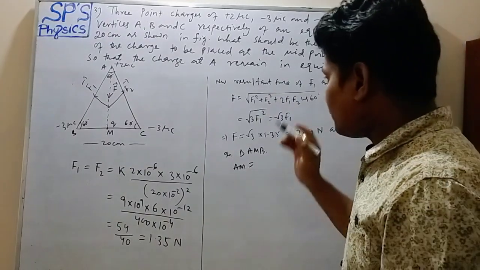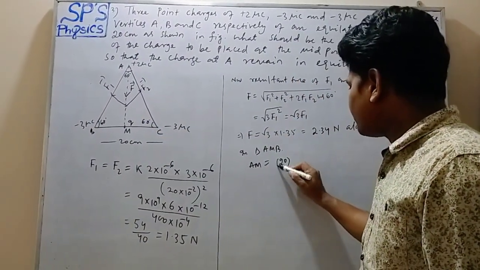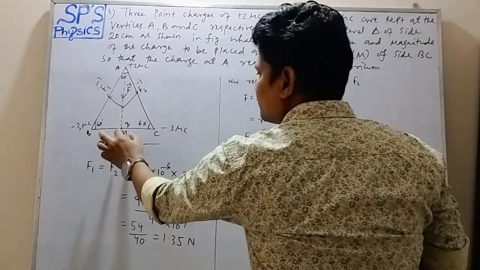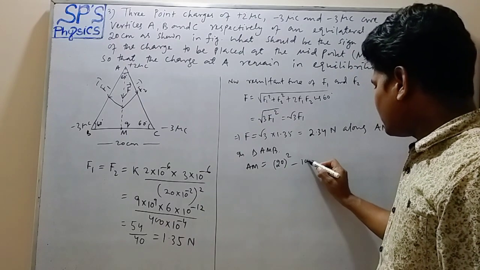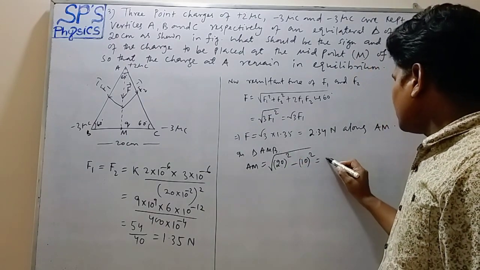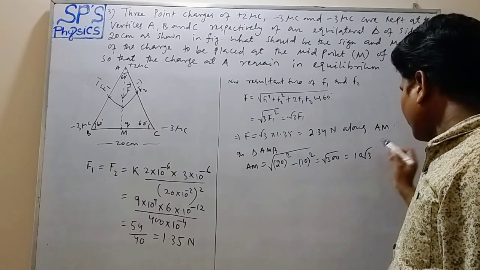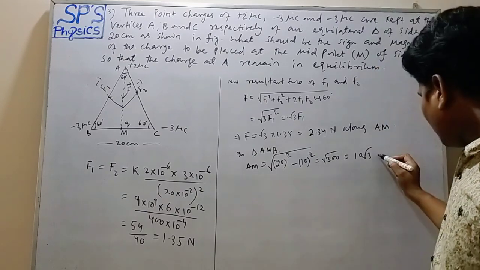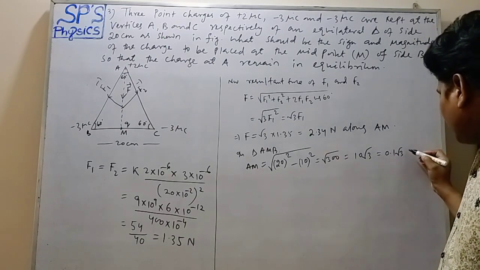AB, that side, is 20 centimeter, so 20 square minus BM square. M is the midpoint, so BM must be equal to how much? 10 centimeter. So 10 square, root. So it becomes root of 300, which equals how much? 10 root 3. Okay, 10 root 3 centimeter means 0.1 root 3 meter.